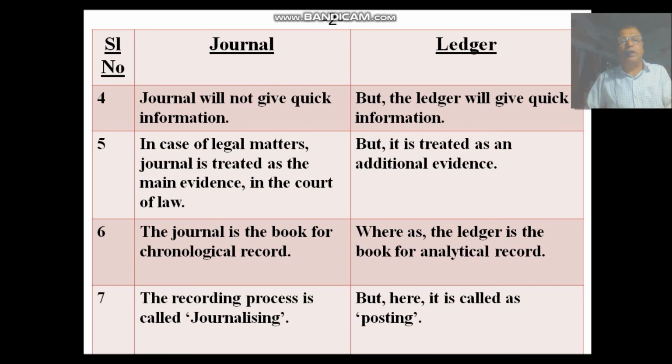It is not possible. But in the ledger the transactions are summarized and classified into accounts, so the ledger will give quick information. This is the fourth difference.